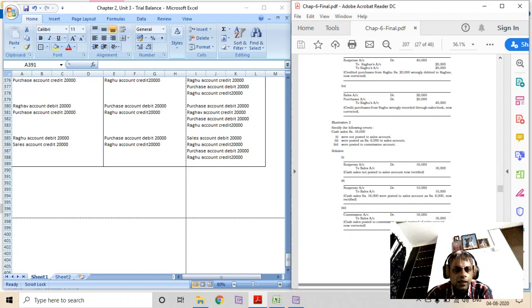This is to reverse the Raghu account to sales account incorrect entry, then process the correct entry. So you will not have any confusion when you record it into the ledger accounts. This will avoid many confusions. Recording it in this way is the best practice. However, this is also right, but this is the best practice to do.